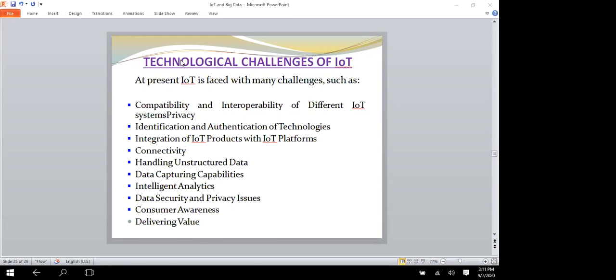With the launch of big data frameworks such as Hadoop and Cassandra, the problems and complexity of handling unstructured data have somewhat reduced. But big data in itself is massive, and combining it with the IoT process is a great challenge. Besides, there are no standard guidelines for the intention and use of data as well as metadata. Data capturing capabilities: the purpose of capturing data is to transform the information collected from various sources into a standard format that can be analyzed and automated.